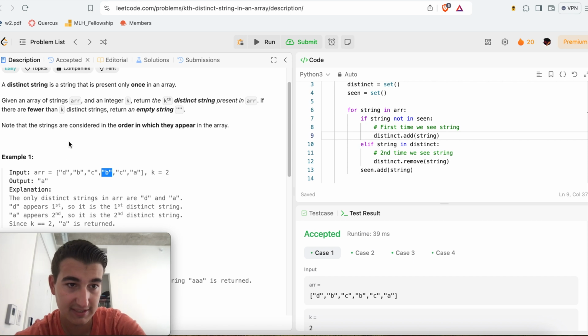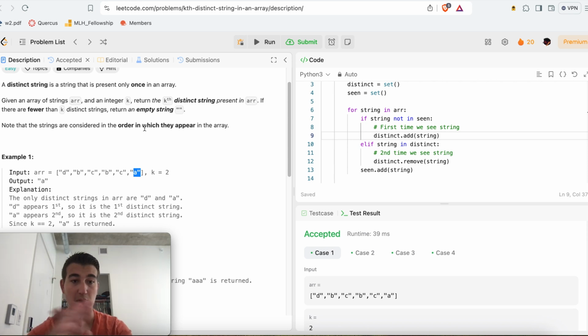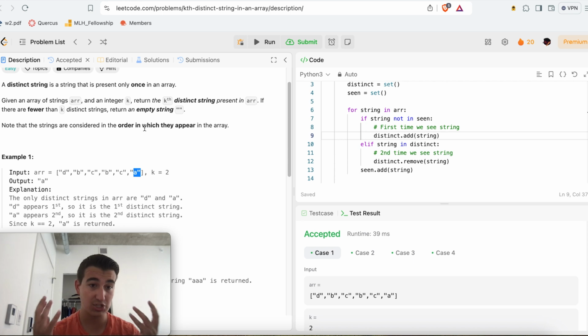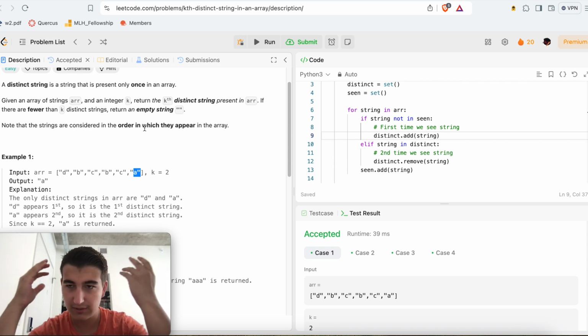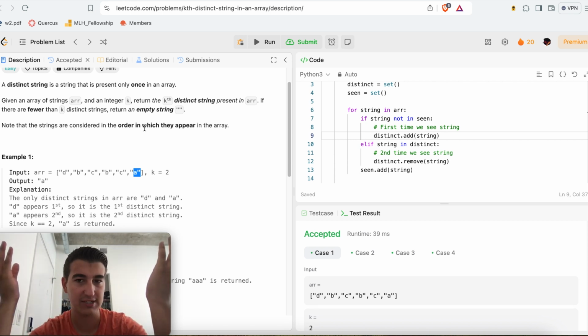So the only things that are in my distinct set are D and C. And then I see C again, so C will be removed from my distinct set and only D is in there. A, first time I see it, so I add it to the distinct set, and then that's it. We've parsed everything. So in our distinct set, we just have D and A. But since it's a hash set, there's no specific ordering to this set, so I can't just say, hey, give me the second element in the set. That's just not going to work.